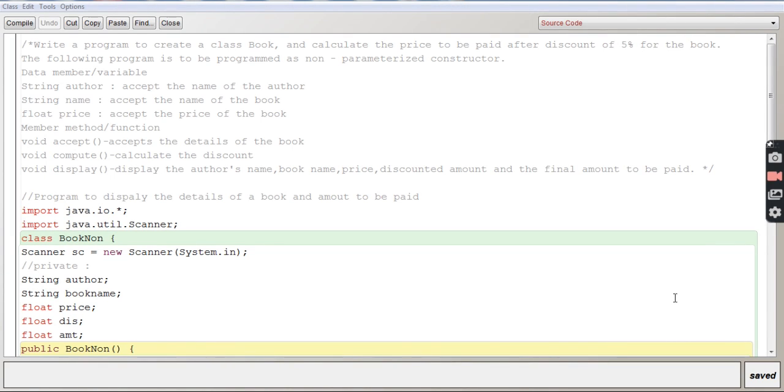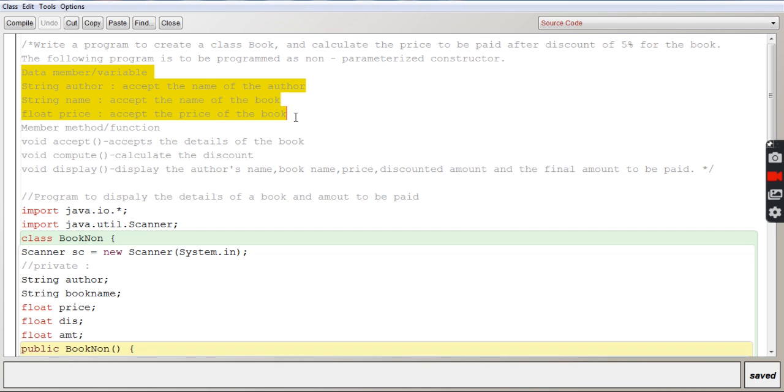Today's question is to calculate the price to be paid after discount once a book is bought, and this program is to be written as a non-parameterized constructor. And to write a non-parameterized constructor, there are some data members declared over here.